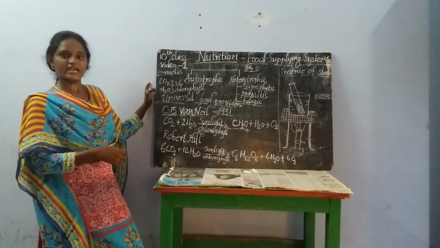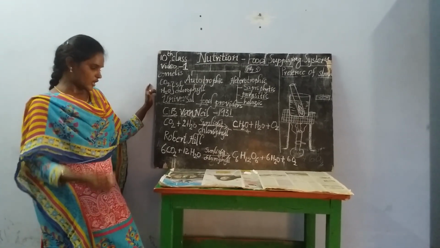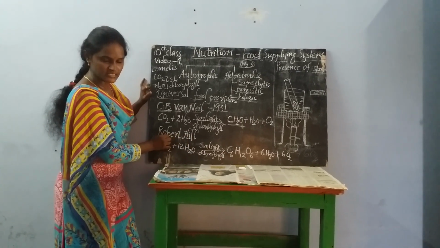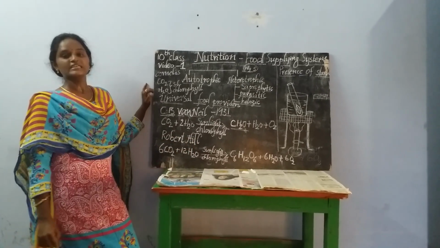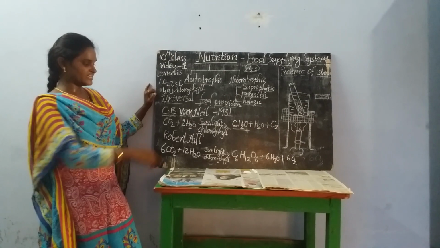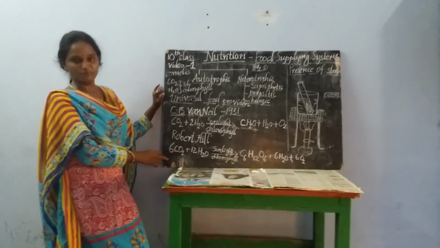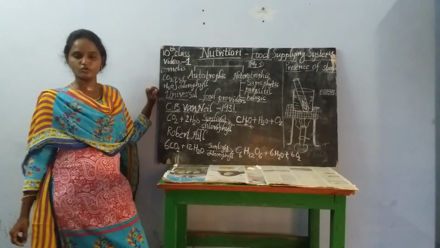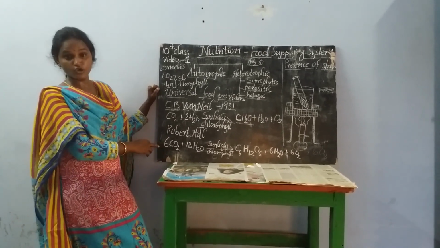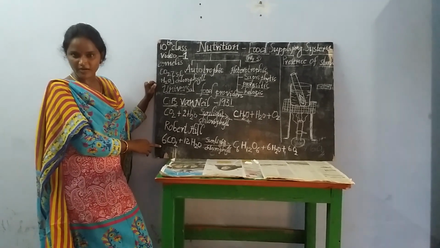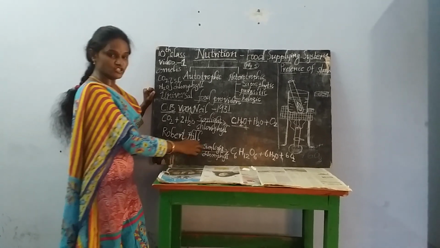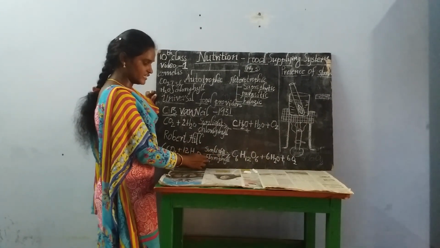That's why later another scientist called Robert Hill modified this equation in a better way. What is that equation? Instead of taking one molecule of carbon dioxide, he took 6 molecules of carbon dioxide and 12 molecules of water in the presence of sunlight and chlorophyll.